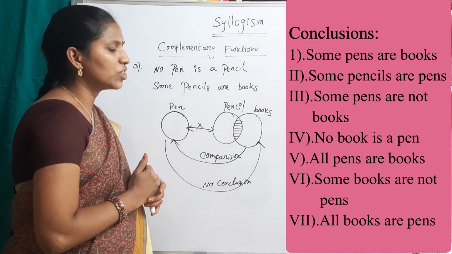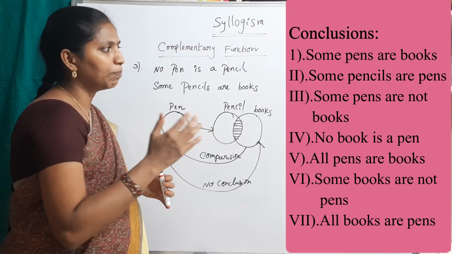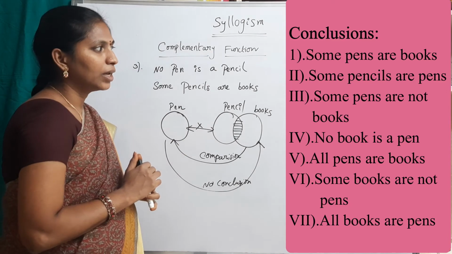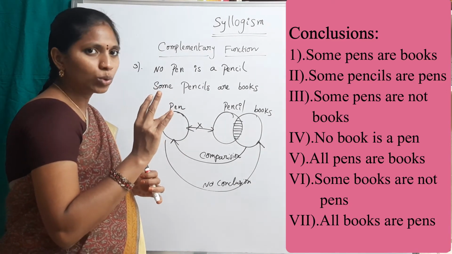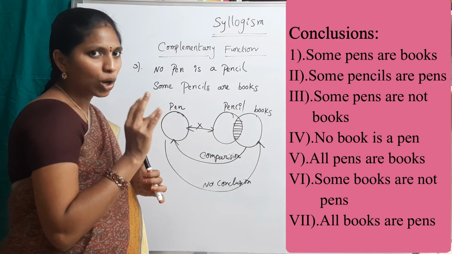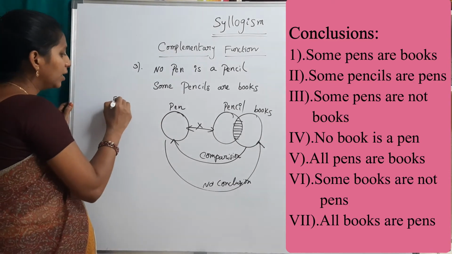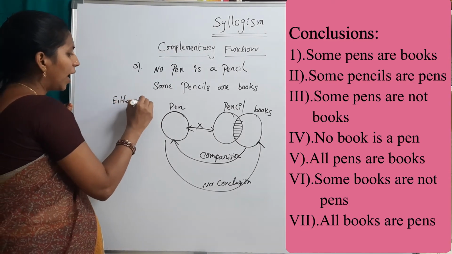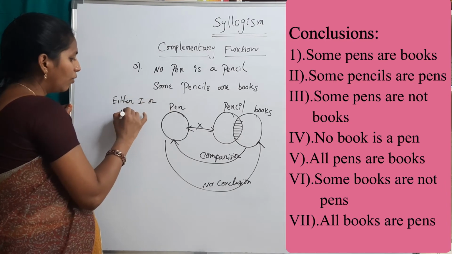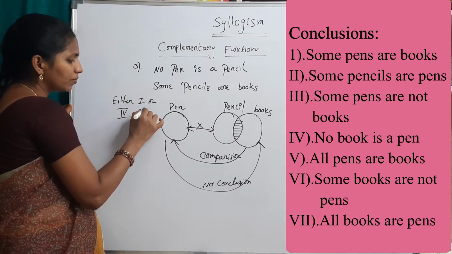See the fourth conclusion, no book is a pen. Okay. First one and fourth one, these two are complementary pairs. So either 1 or 4 follows.